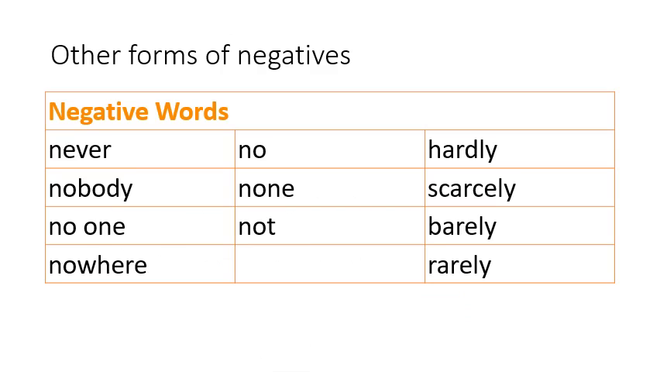Here is a list of words that can be used in negative forms or in a negative statement. For example, never, nobody, no one, nowhere, no, none, not. Along with this, there are some other words which indicate a negative statement. For example, hardly, scarcely, barely, and rarely.